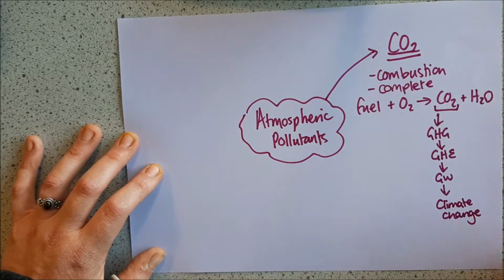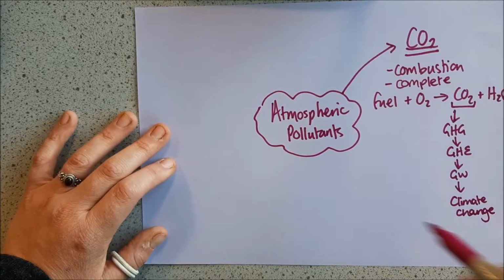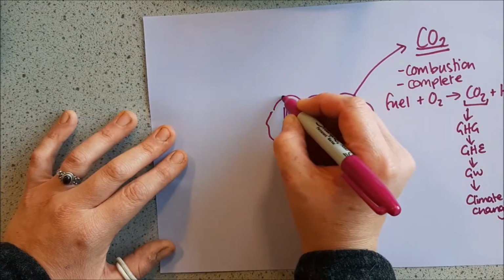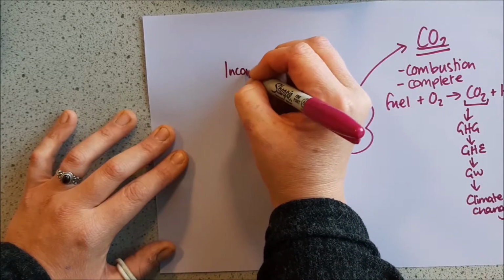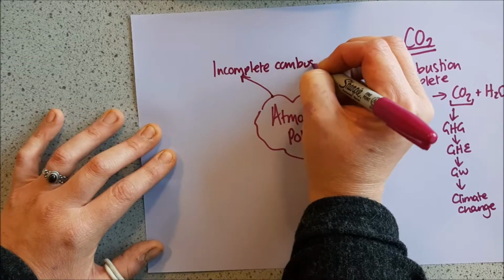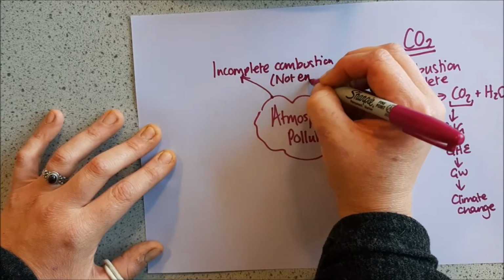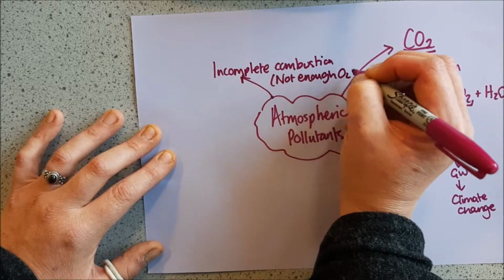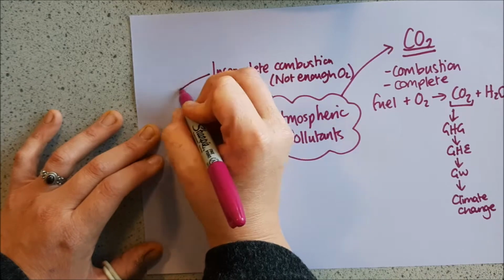That's a common one. Obviously, the other greenhouse gases, methane and so on. So that is complete combustion. Now, there are another 2 atmospheric pollutants that can happen due to incomplete combustion. Incomplete combustion occurs when there's not enough O2. And 2 types of incomplete combustion can happen.